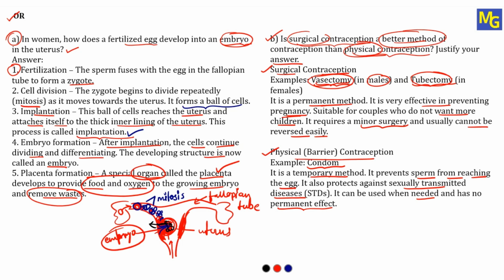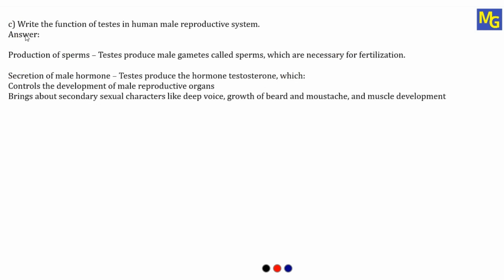Now we will see sub-question C. The sub-question C is: write the function of testes in the human male reproductive system. Very simple question. So what are the functions of testis? Testis is the reproductive part in males. The functions are, the first one, production of sperms, and the second one, secretion of male hormone. So first, testis produce male gametes called sperms, which are necessary for fertilization. So this is the main function of the testis, producing male gametes called sperms, and these are the sperms which will help for fertilization.